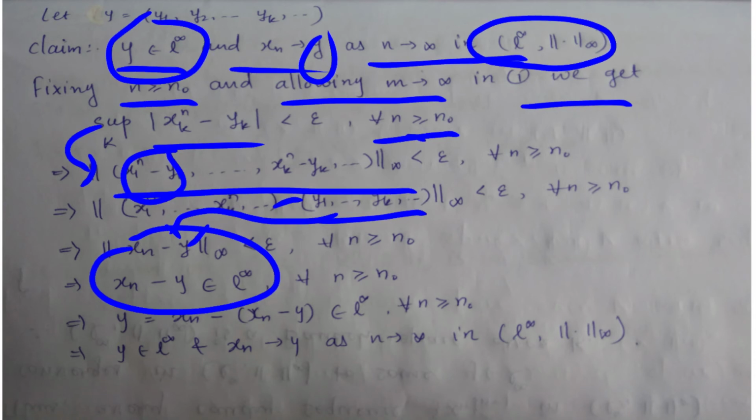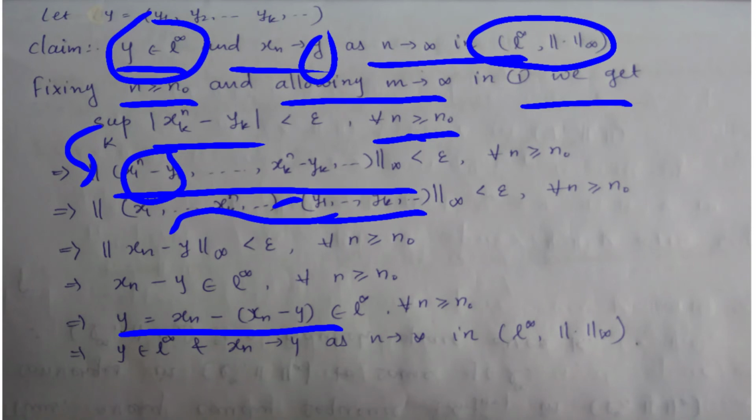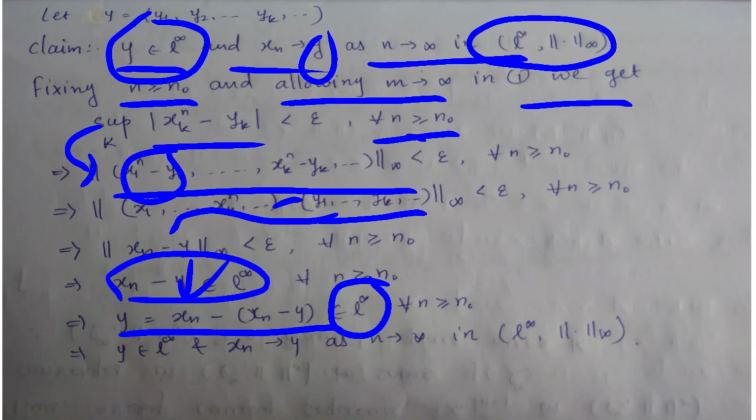So you can write y as xn minus (xn minus y), and this element is in L infinity because my xn is in L infinity, and here we have proved that xn minus y is in L infinity. So y is in L infinity.